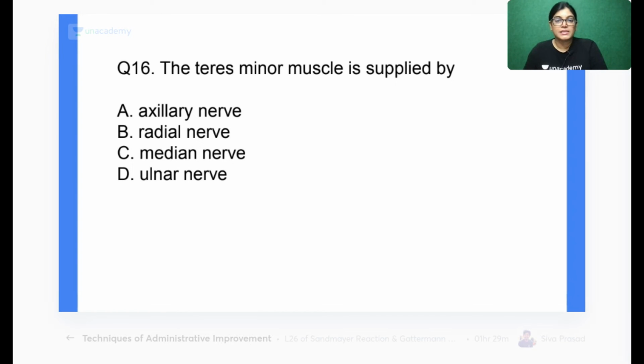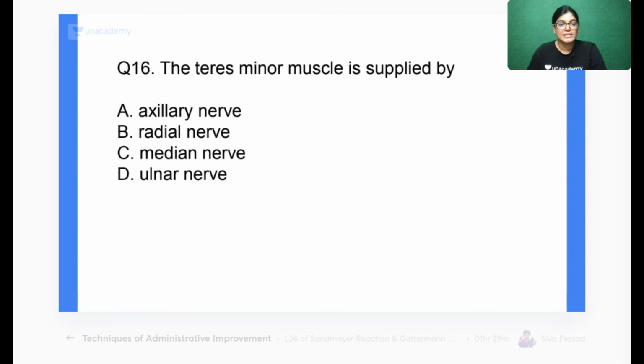The teres minor muscle is innervated by which of the following nerves? Axillary, radial, median or ulnar nerve. Four options are there. According to you, which is the best answer? Your time starts now.